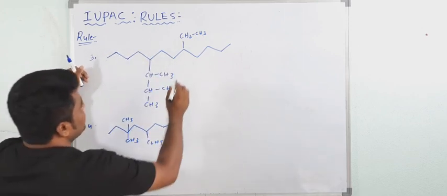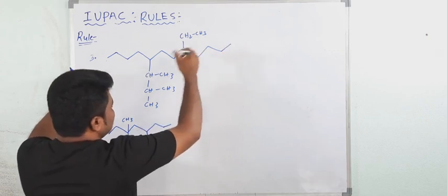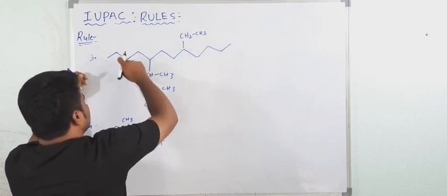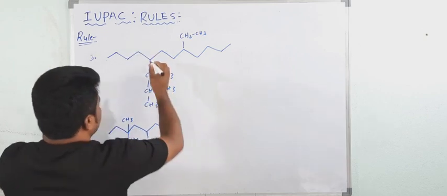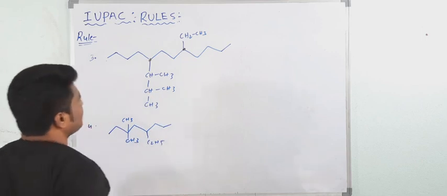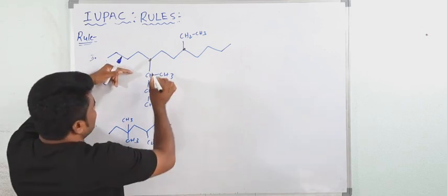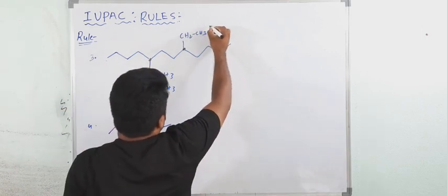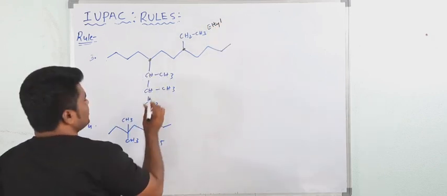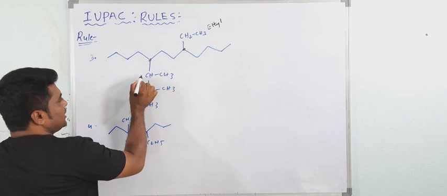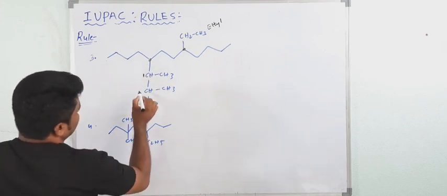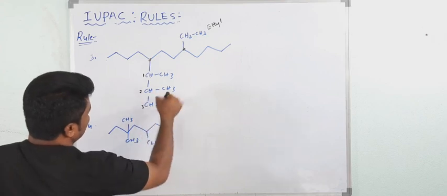So both have the equivalent position. So first here 1, 2, 3, 4, 5. 1, 2, 3, 4, 5. Okay, see. Both are equivalent positions. Okay. Don't worry. See, first this is a simple substituent. This is called an ethyl group. Okay. Now this is a complex substituent. Give the numbering to this carbon atom because it is directly attached to the parent chain. Then 2 and 3. This is a complex substituent.